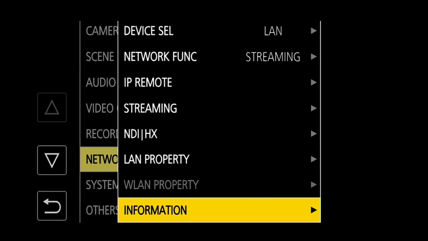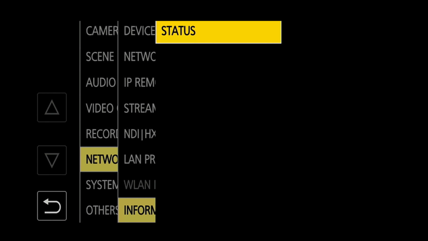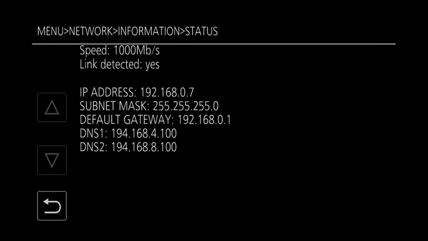Under information, we can check the network status, showing us the available speeds, whether a link is established or not, and the IP address, subnet mask, default gateway, and DNS information that's been supplied by the DHCP server.